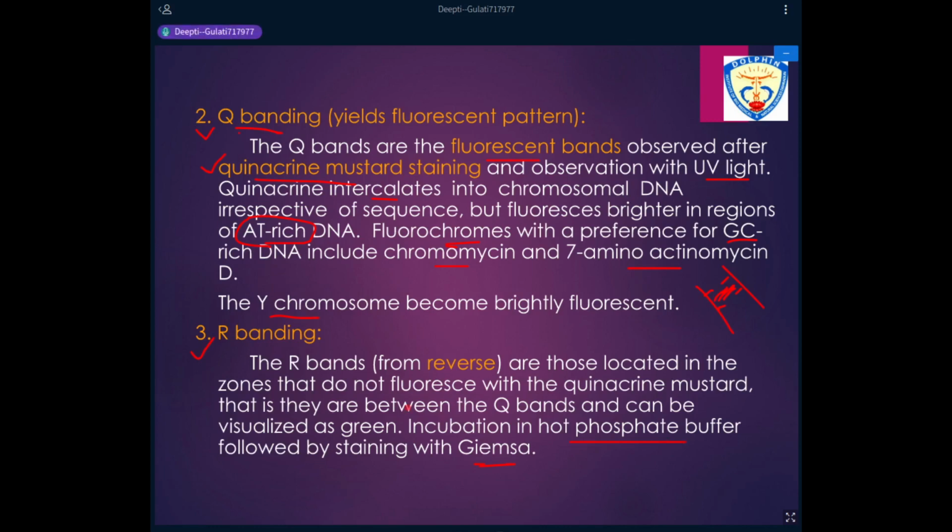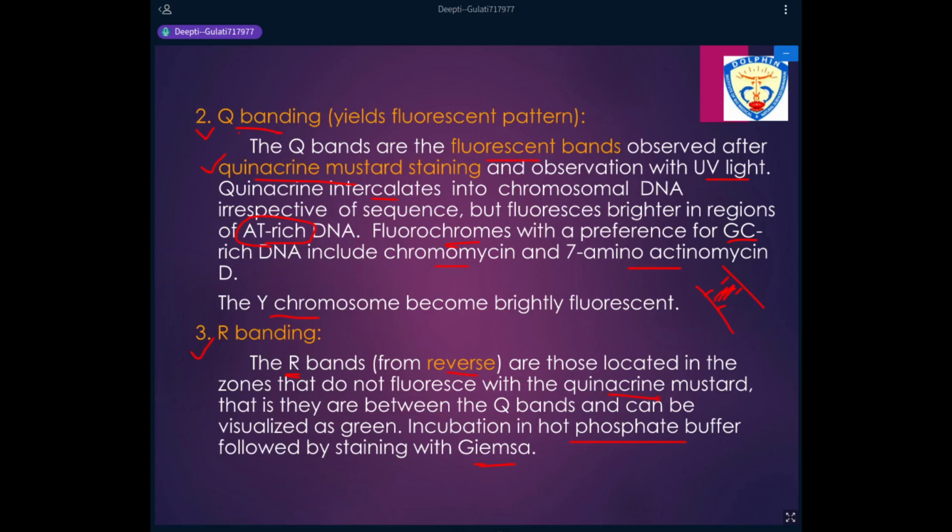The bands that we get are known as R bands, and R comes from reverse. Reverse because here those areas get stained which are not fluorescent in quinacrine mustard. So we can study the alternate bands.